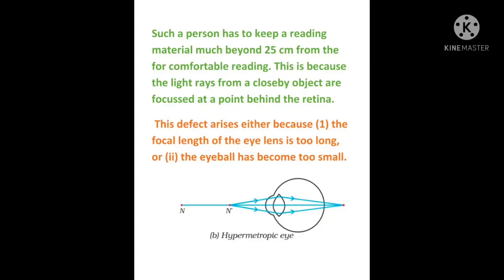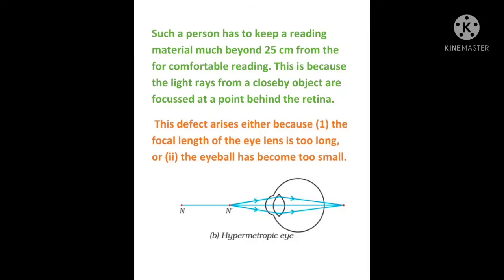A hypermetropic person has to keep reading material much beyond 25 centimeters for comfortable reading, because they can't see what is kept near to them. This happens because the light rays from close by objects are focused at a point behind the retina, as you can see in the diagram.